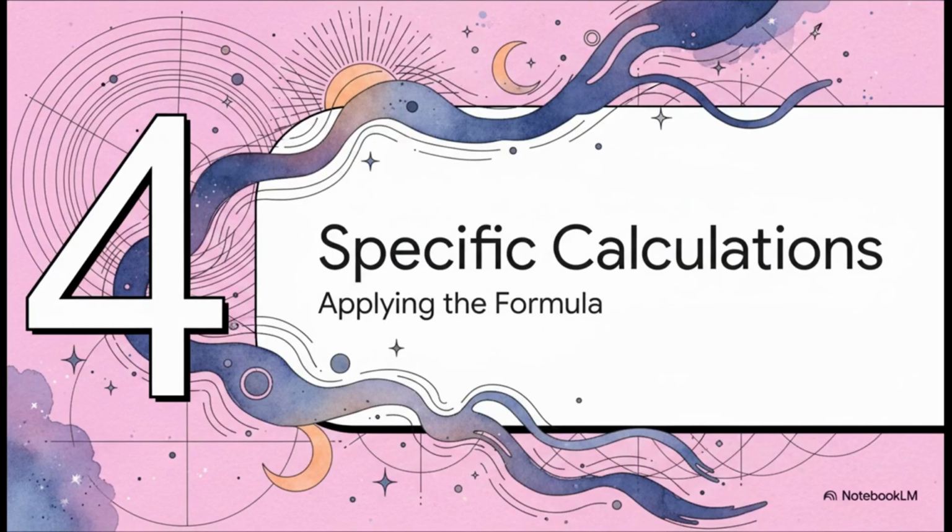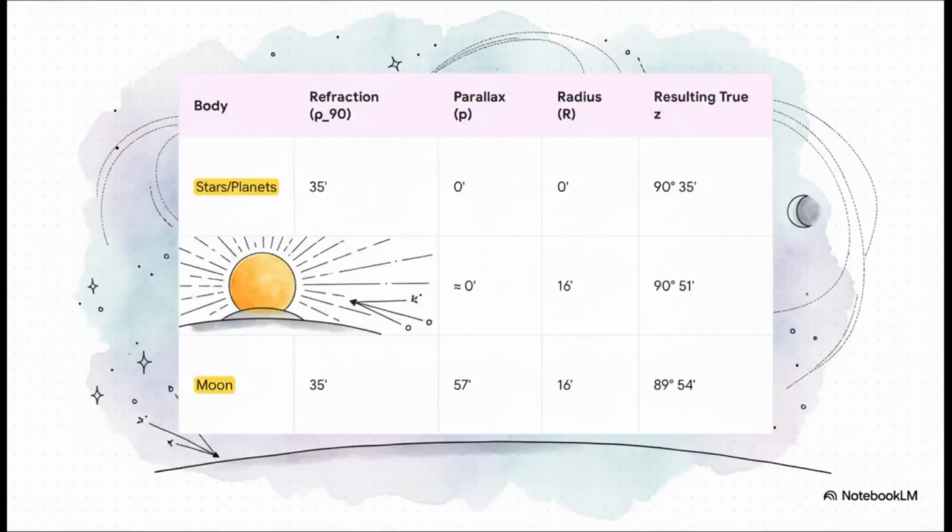And what's so remarkable about this equation is just how versatile it is. It's a universal tool. All we need to do is plug in the specific values for parallax and radius for whatever object we're looking at, and we can get a tailored, incredibly precise calculation. And this table just brilliantly summarizes how different those calculations can be. For distant stars, which are basically points of light, only atmospheric refraction really matters. For our sun, we have to add its radius into the mix.